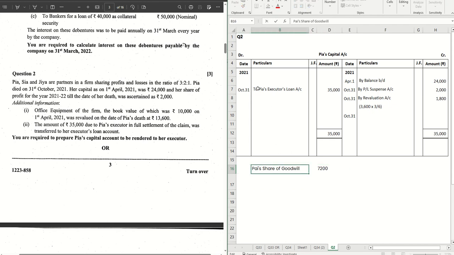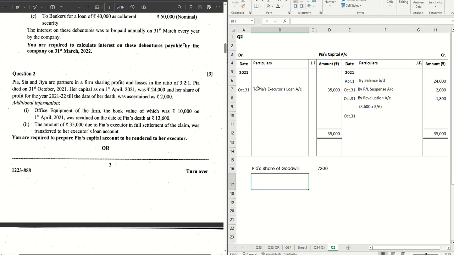And as you know, the deceased partner gets the share of goodwill in the gaining ratio from the gaining partners. Now, as the question has not mentioned any other new ratio between the continuing partners, the old ratio becomes the gaining ratio as well for them.